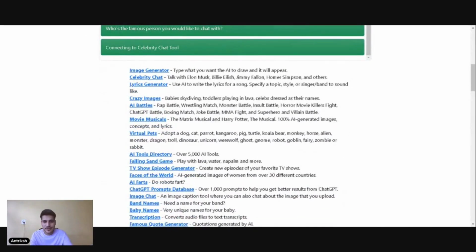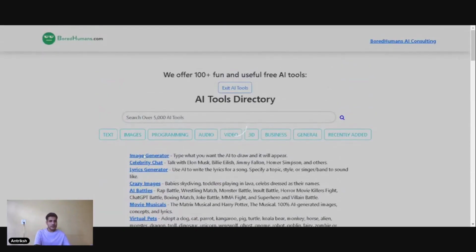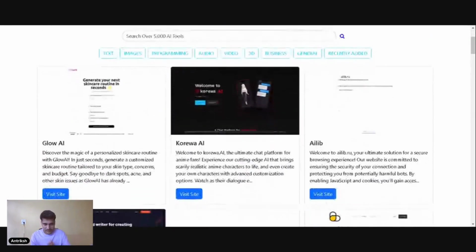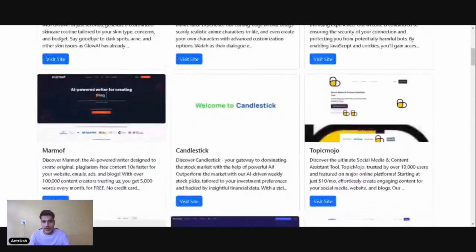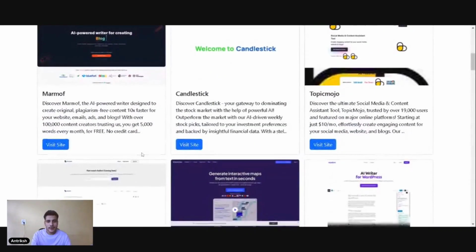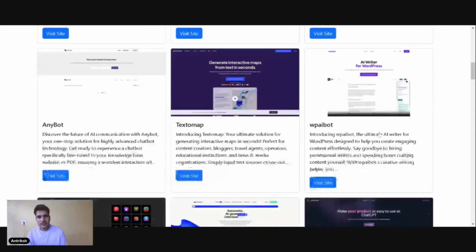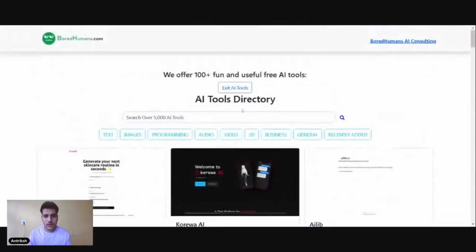Let's go on to something, okay, this is very interesting. AI tools directory, over 5,000 AI tools. Can you imagine this? It is a website with hundreds and hundreds of AI tools, each with a link, over 5,000 AI tools. I mean, wow. Look at this: stock market, candlestick discovery, AI writer, design, plagiarism-free content, ultimate social media, and Topic Mojo, trusted by over 19,000 users. It's AI tools galore, basically, right?